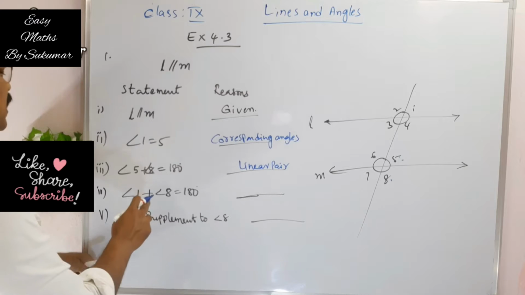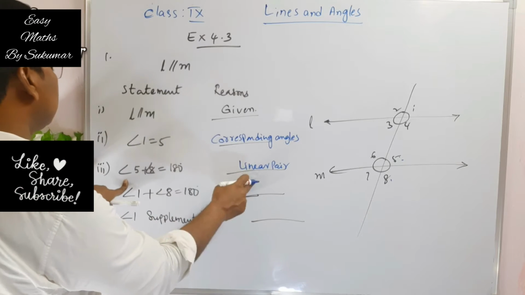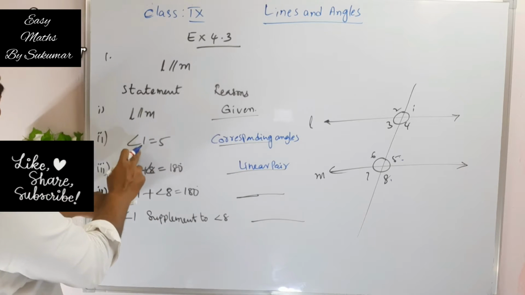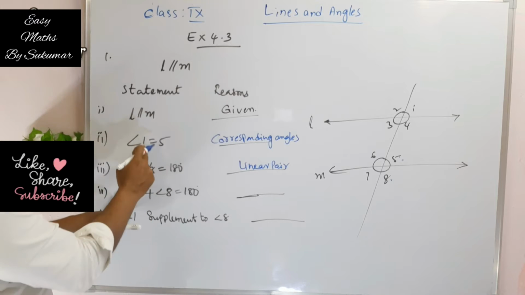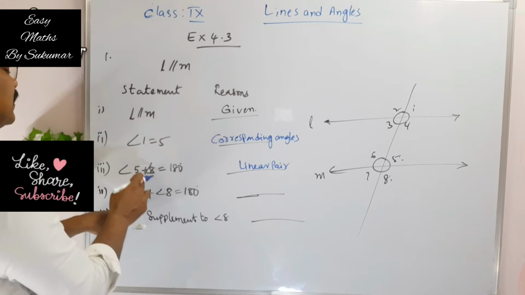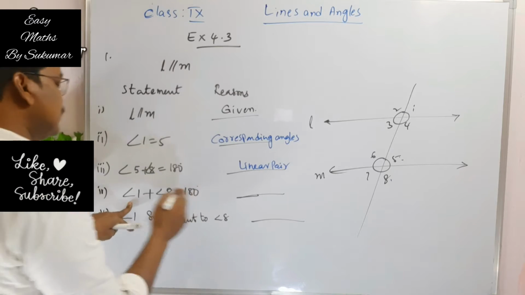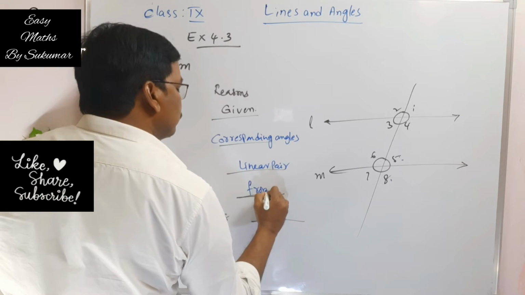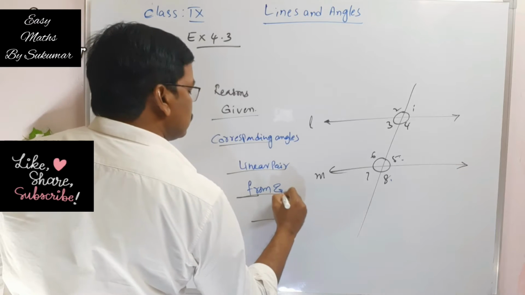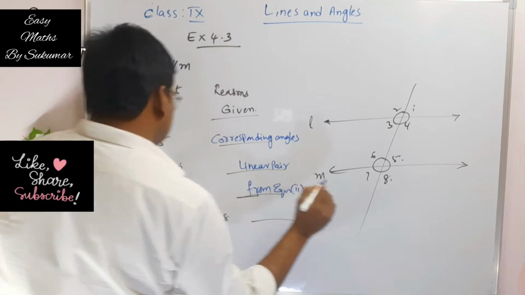Now angle 5 plus angle 8 is 180 degrees, but from equation 2, instead of angle 5 we substitute angle 1. So what do you write here? From equation 2, my dear students.